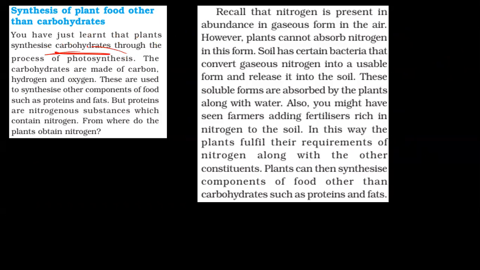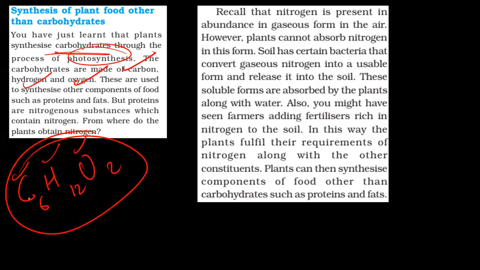Now, carbohydrates are synthesized through photosynthesis, but carbohydrates give which all elements? I have carbon, hydrogen, and oxygen, as in C6H12O6. I'm getting carbon, hydrogen, oxygen from my photosynthesis. But they are used to synthesize some other components of food such as protein and fat. But proteins are nitrogenous substances. They contain nitrogen. So I'm not getting nitrogen from this starch. I need to get it from somewhere else.